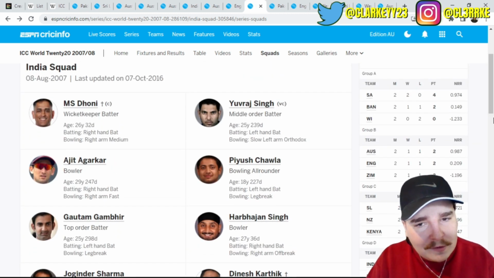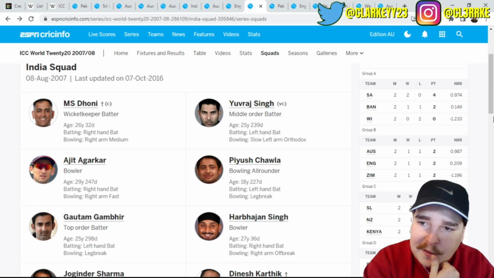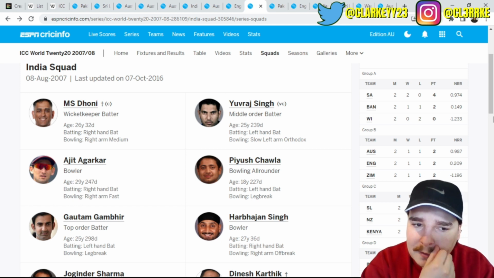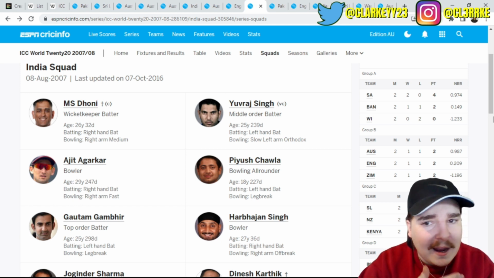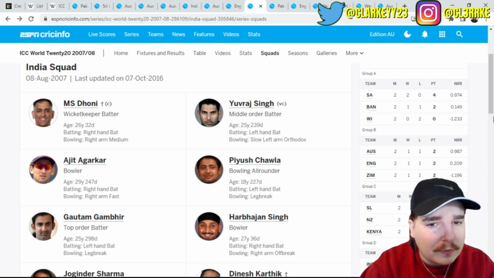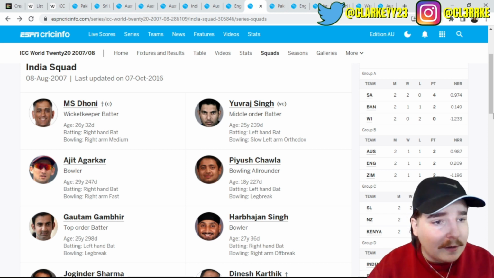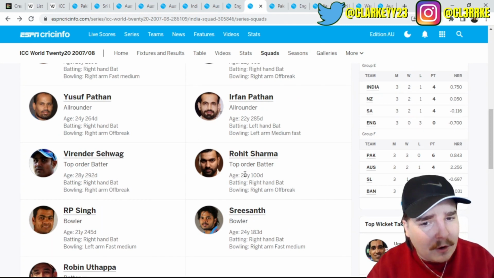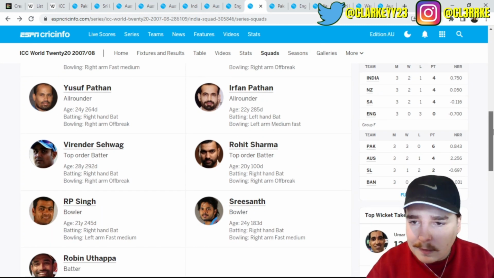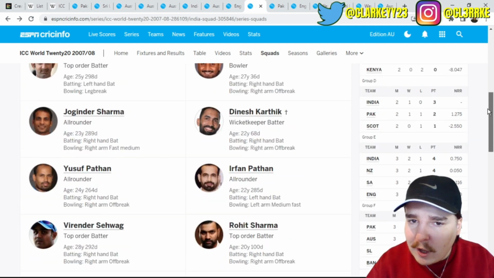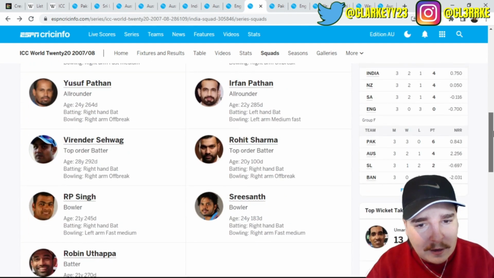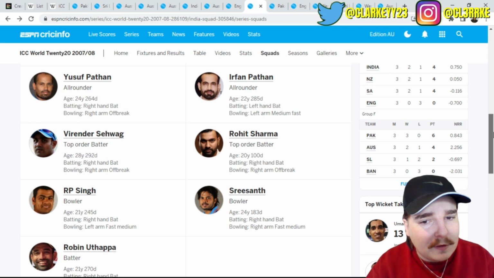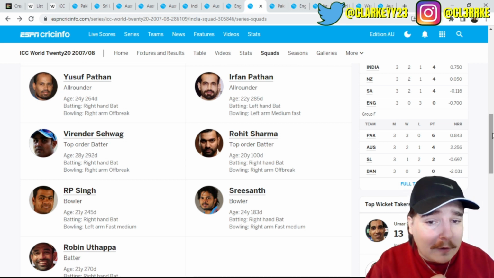This is a weird squad. 2007. I'm trying to think. So obviously Virat wouldn't have been. He would have been close, right, to being in the squad. I mean, no Rohit Sharma. Obviously, oh no, Rohit Sharma's there. He was 20 at the time. Wow. It kind of feels like it was a Rohit versus Kohli thing at the time as well, though. I've watched a few Cricket Raz videos about this as well.